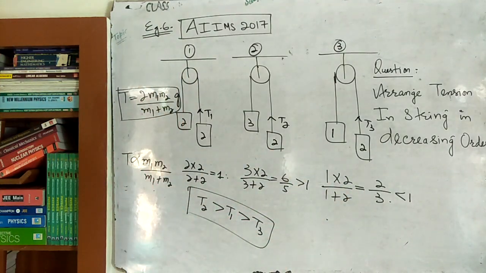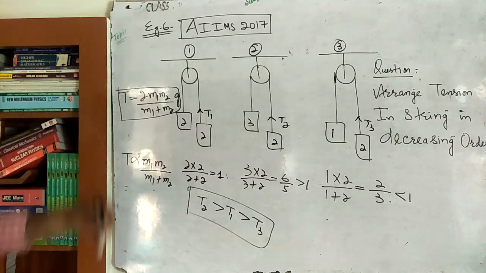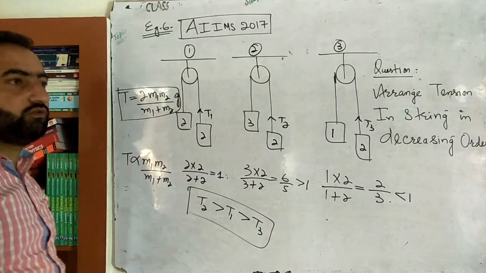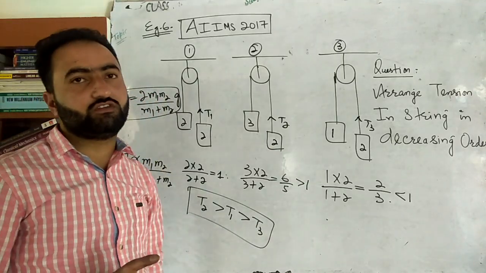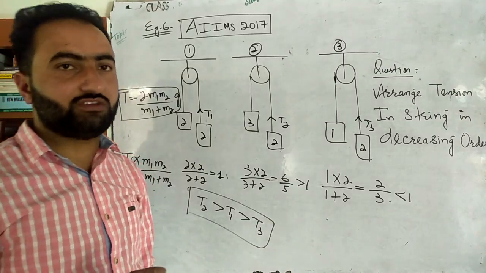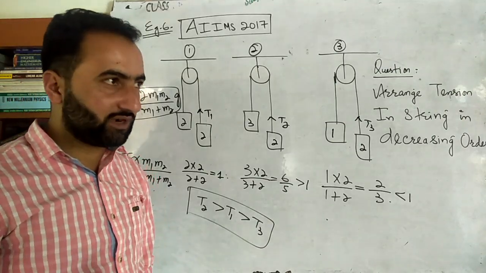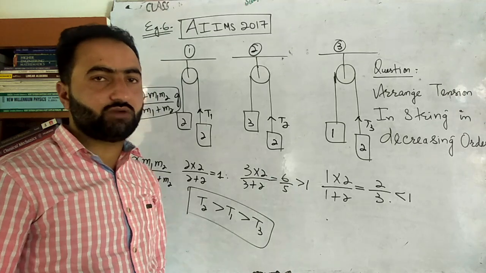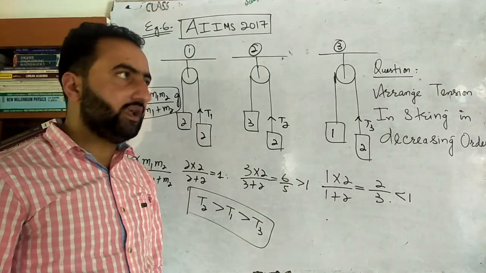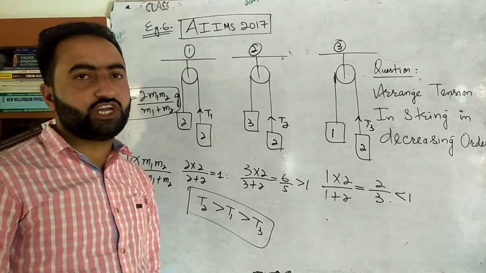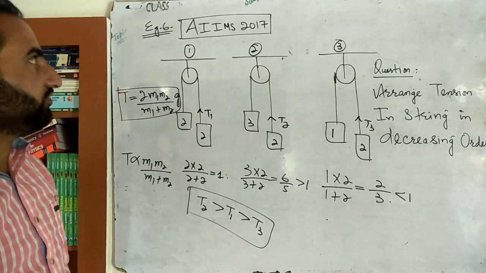Simplest. But what should you remember for this? You should remember this equation. So that means for the Atwood machine you will have to memorize only 2 equations. Tension is equal to twice product divided by sum multiplied by g. Acceleration is bigger mass minus smaller mass divided by bigger mass plus smaller mass multiplied by g. And then force on the ceiling will be simply twice the tension. Okay. So pause the screen, write it down.